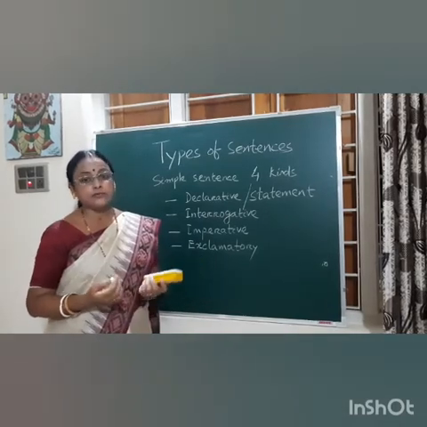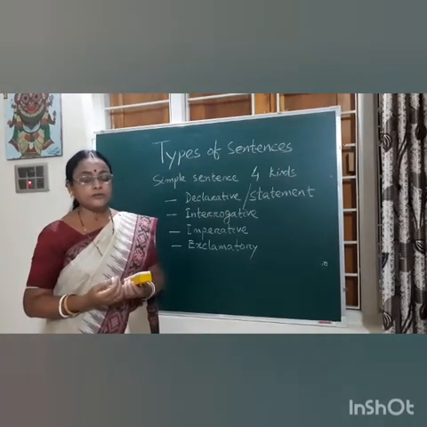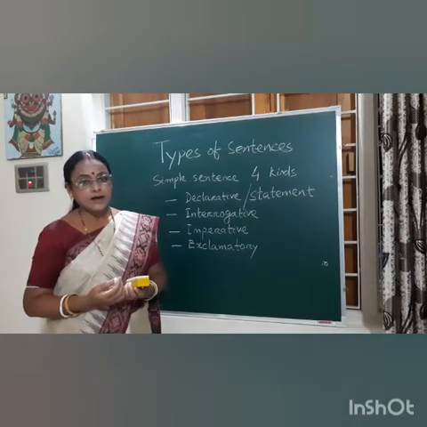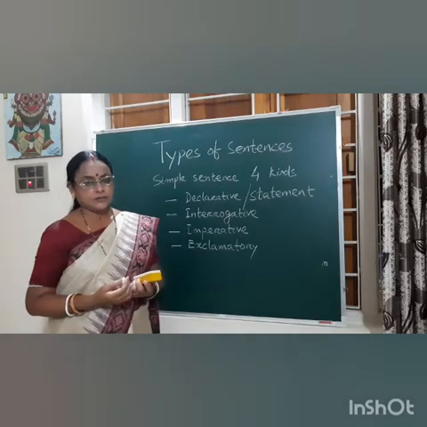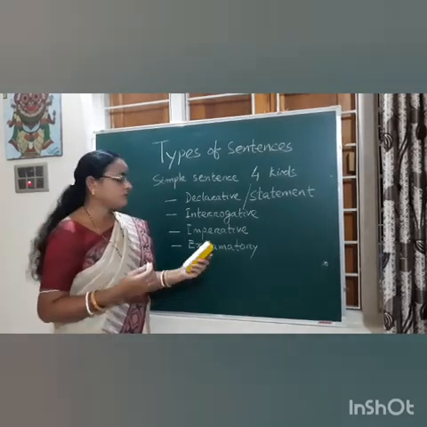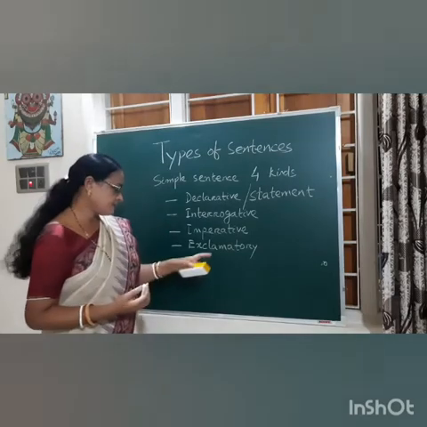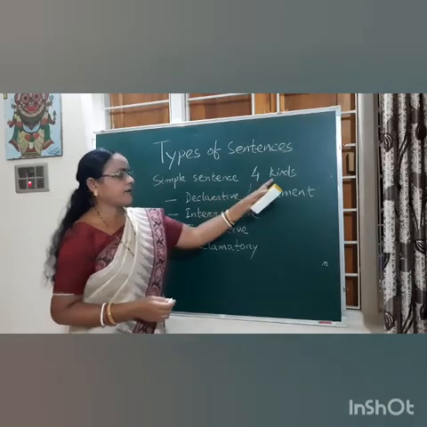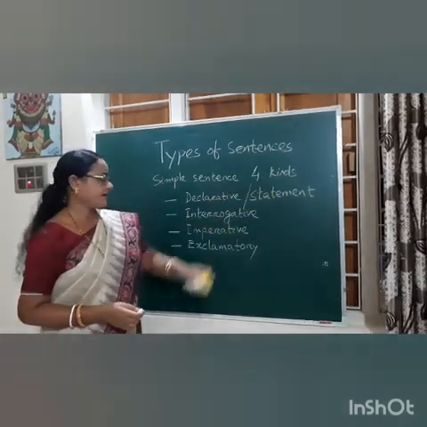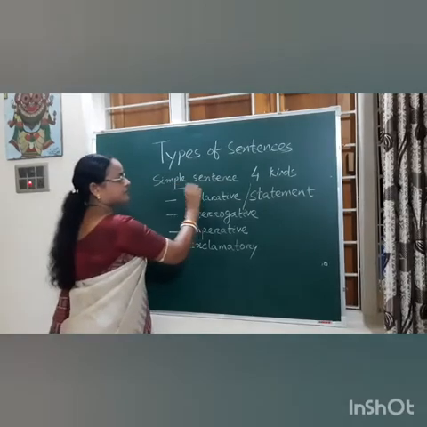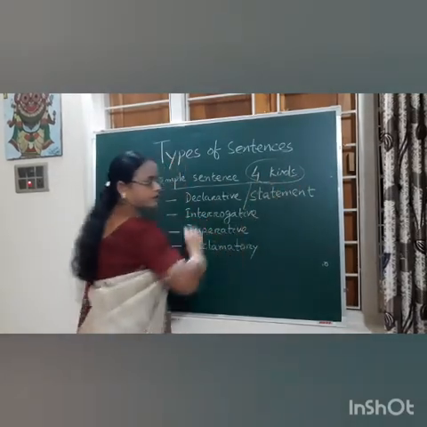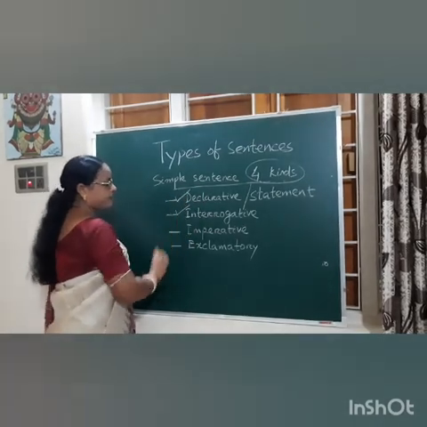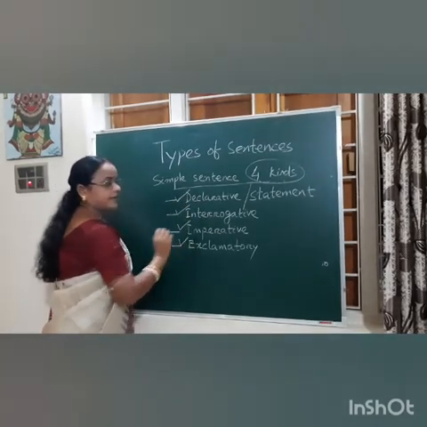How beautifully the cuckoo is singing. How beautiful that flower is. How blue the sky is. In all these sentences we express our feelings. That is an exclamatory sentence. So simple sentences may be of 4 kinds: declarative, interrogative, imperative and exclamatory.